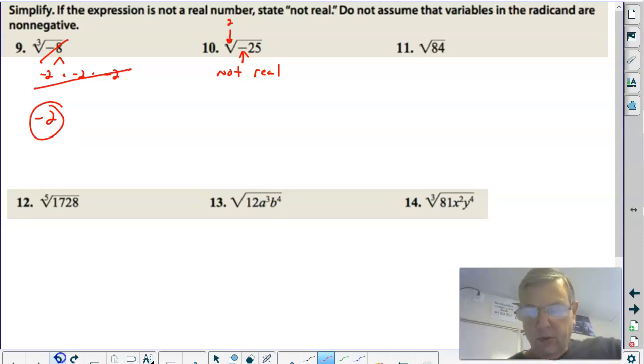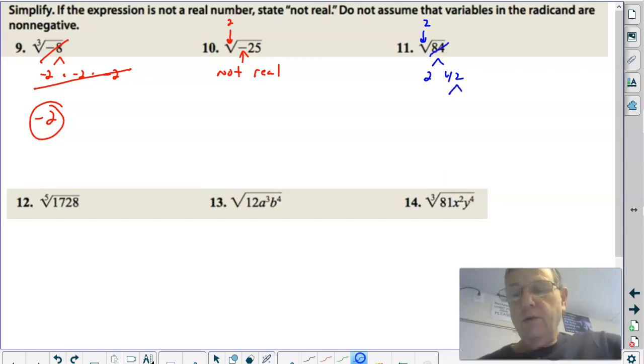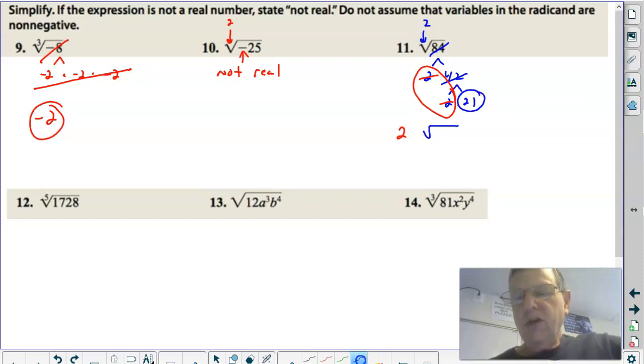All right, look at number 11, simplifying. So look, I know this is an index of 2. So I'm looking for a number times itself. All right, 84. 2 times 42. 42. 2 times 21. Do you see now how I have a 2 times a 2? Which, by the way, is a 4. But what's the square root of 4 or the square root of a 2 times 2? Well, you get a 2 out. So this is out. We still have a radical. Notice the 21 is still in.